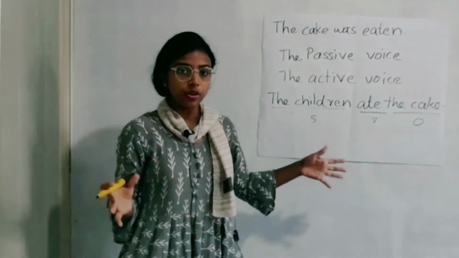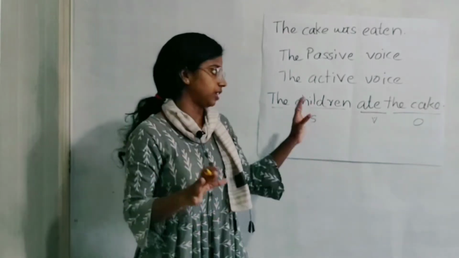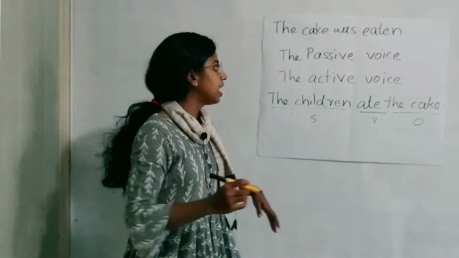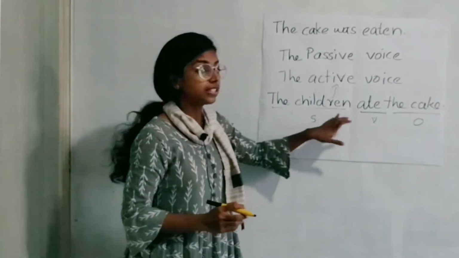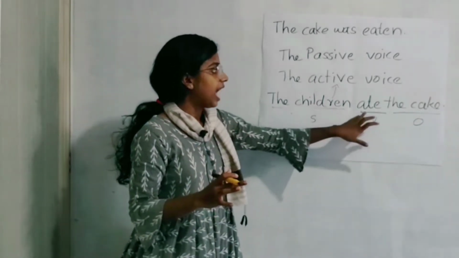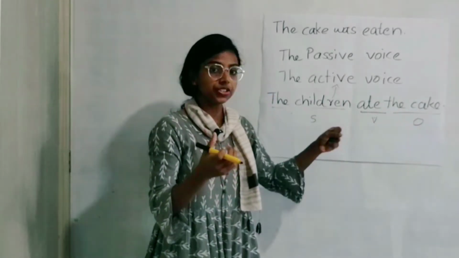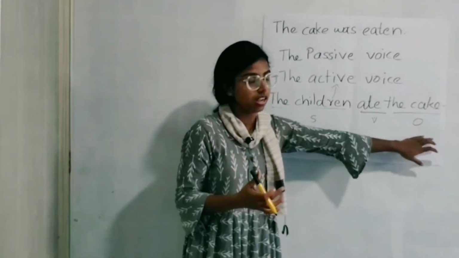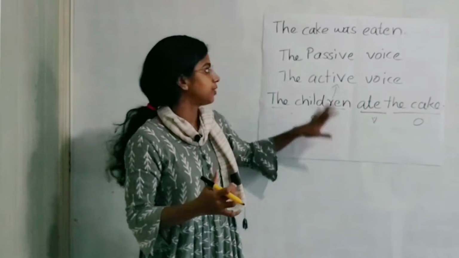So this is a simple, regular, very normal type of English sentence. And this type of sentence we call the active voice because there is the subject, the doer of the action, and the verb is there, and the object, the recipient of the action, is there. So this is called an active sentence, active voice.